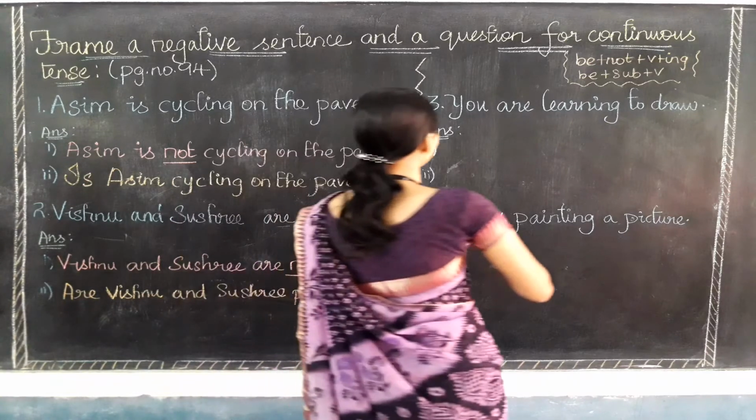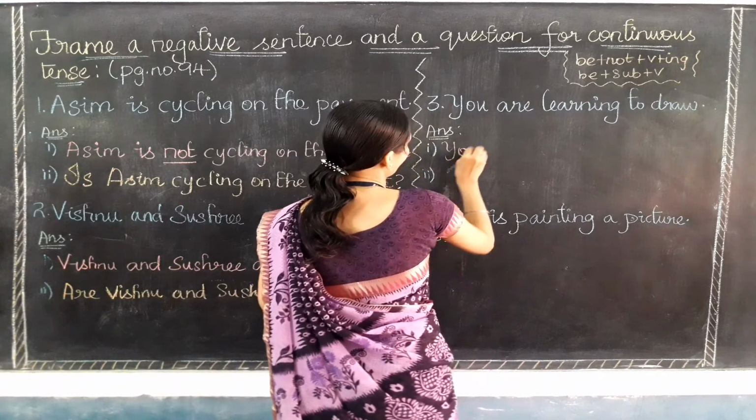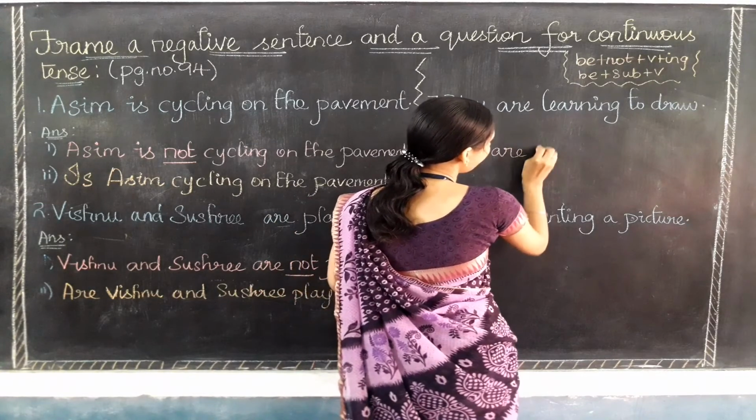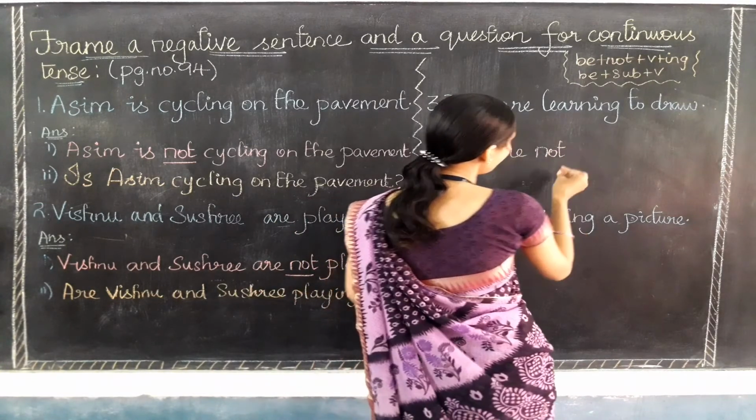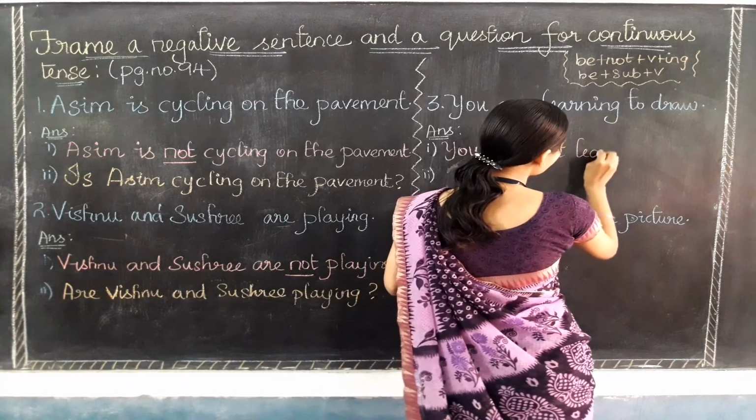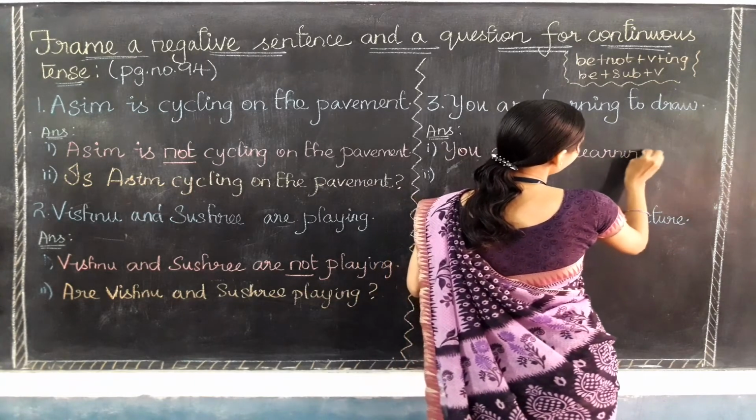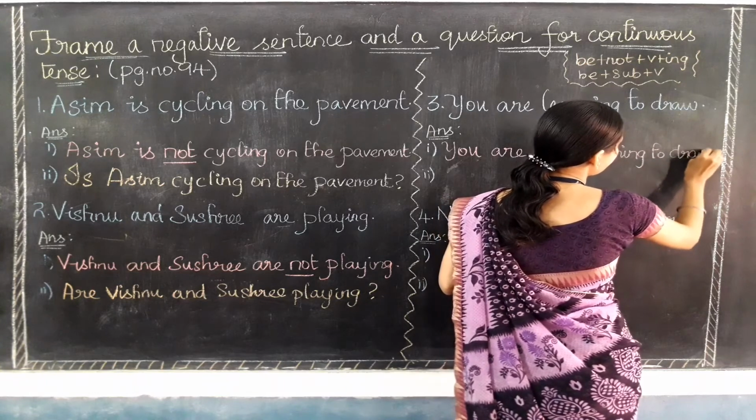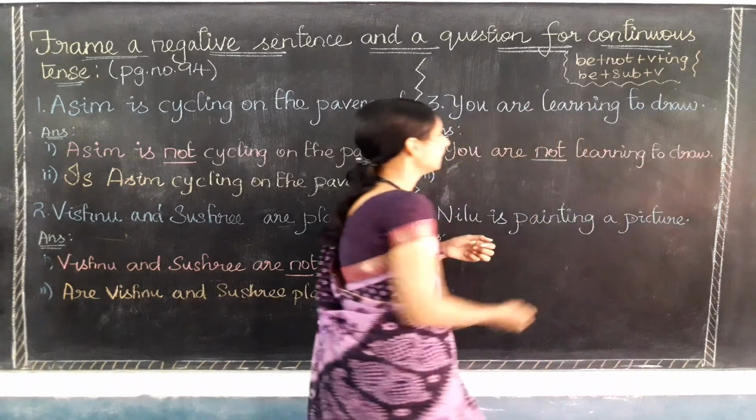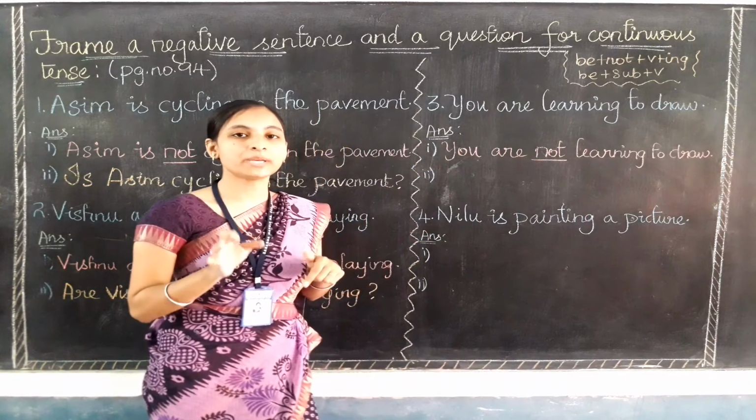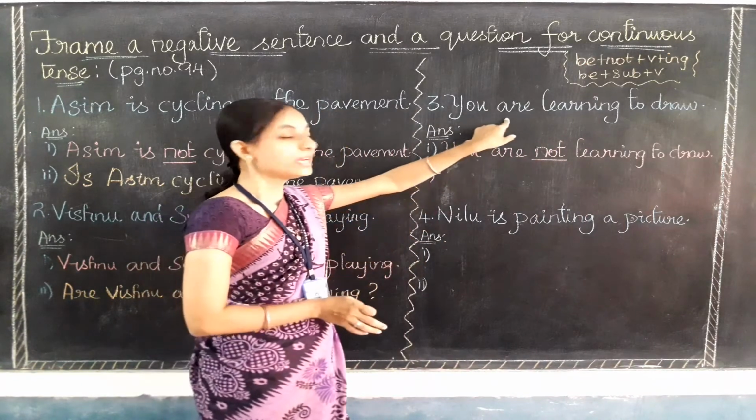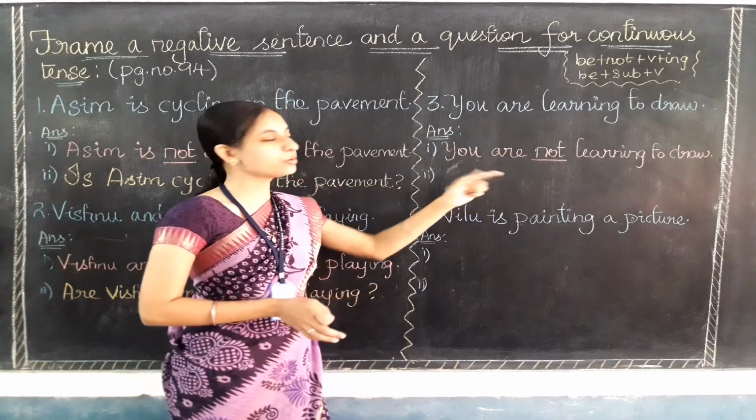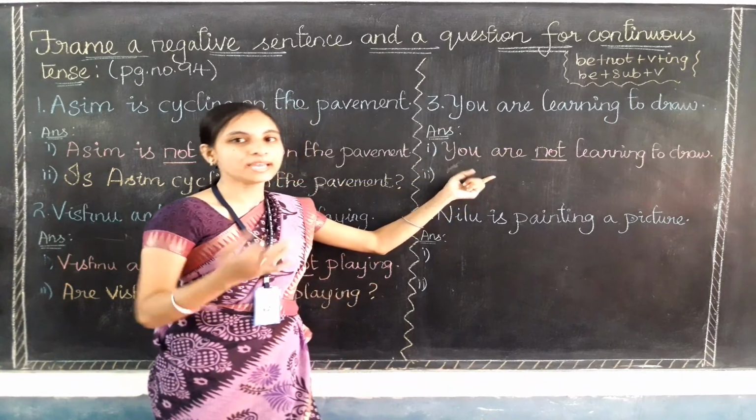See, the answer will be: you are, then only we put not, you are not, then all other words will come as it is. Learning to draw. First you need to check which be form verb is present here. Here, are is the be form verb. After are I need to put not, so that it will become the negative sentence.